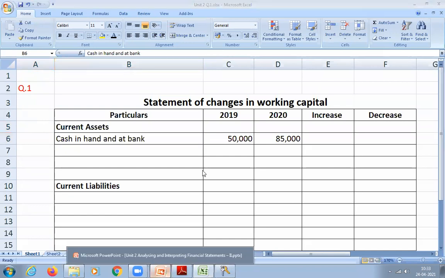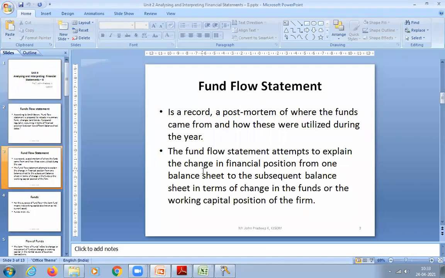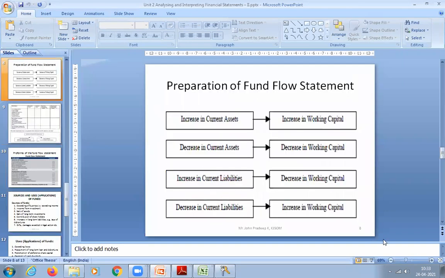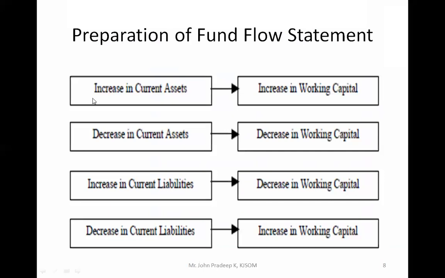Actually, that is why I told you this particular slide is important. As per this, you have to decide. If current assets are increasing, it will increase my working capital also. If they are decreasing, write in the decrease column. Liabilities, if increasing, write in the decrease column. It's the opposite. If I have a decrease in current liability, write it in the increase column.